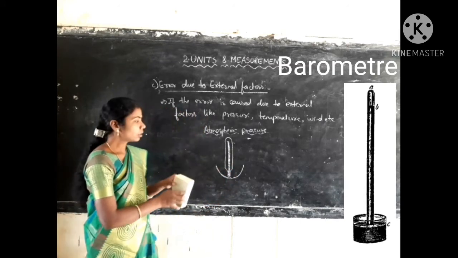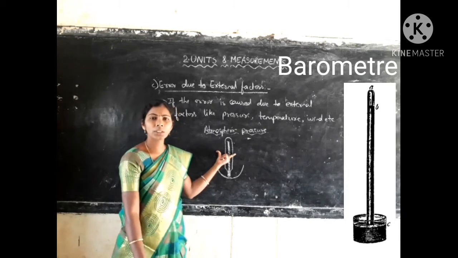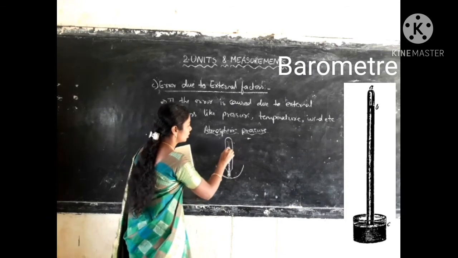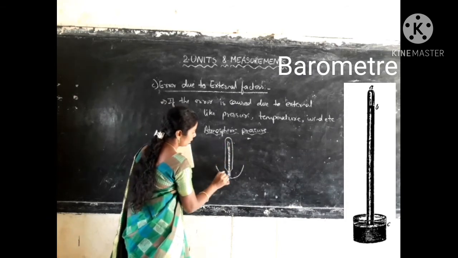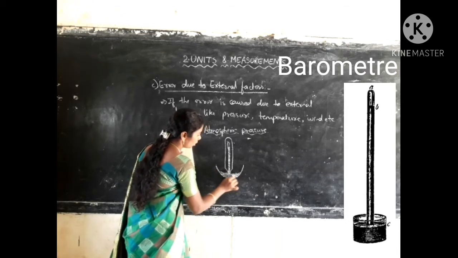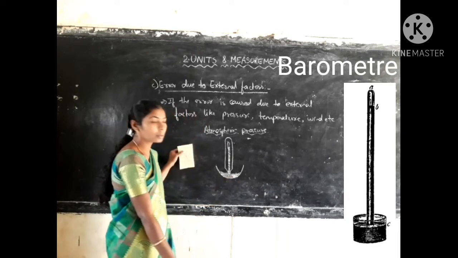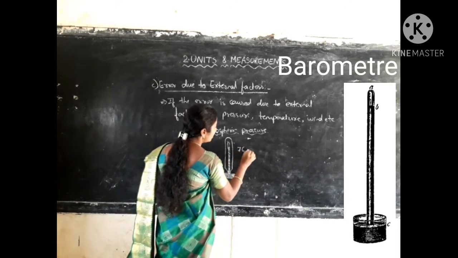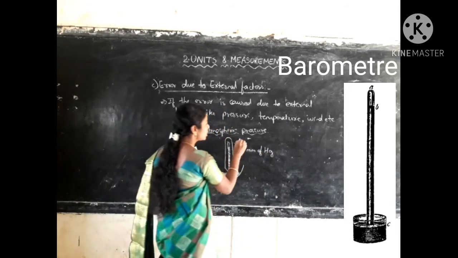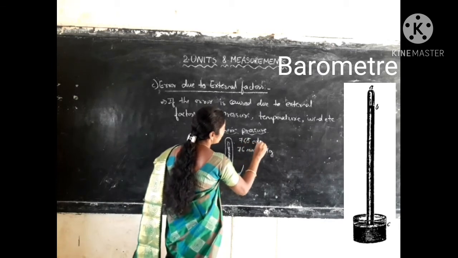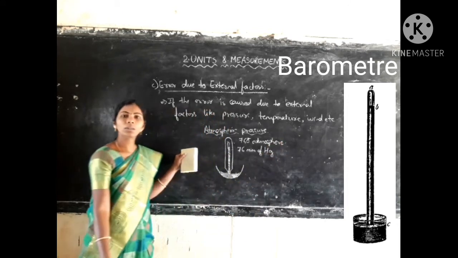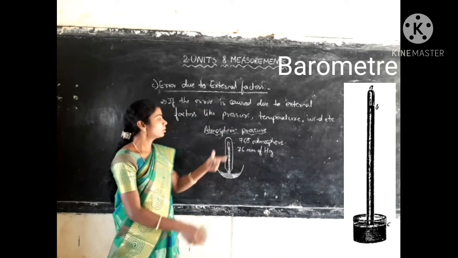If you are measuring the atmospheric pressure, mostly it is measured at sea level. At sea level, the mercury level falls down and the mercury will be filled here. At sea level the atmospheric pressure is 76 cm of mercury. This is constant. Or 760 mm, or we can also measure in torr.